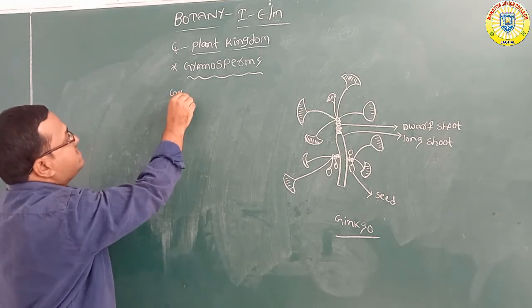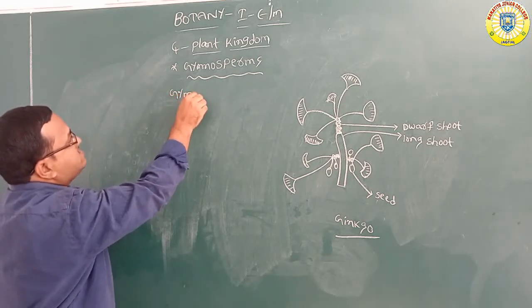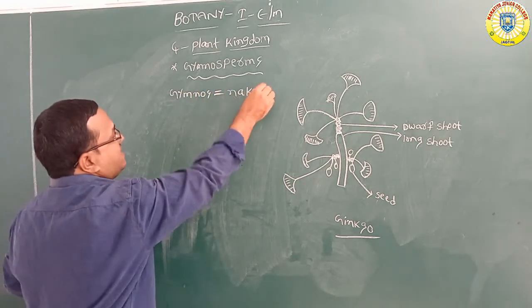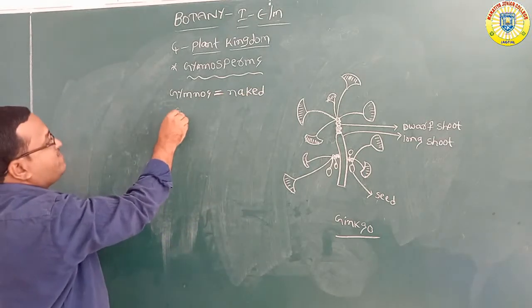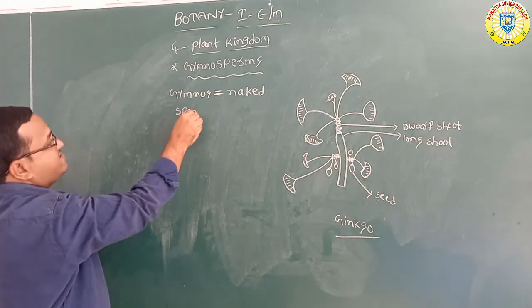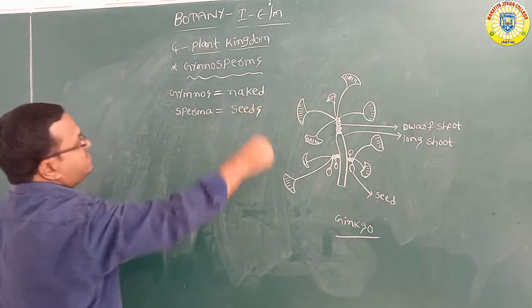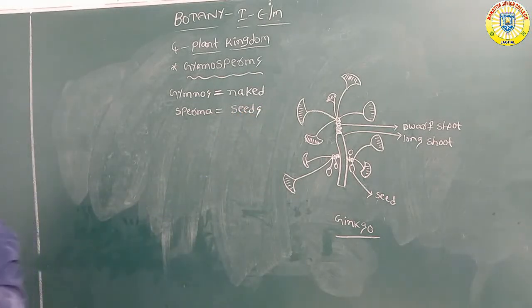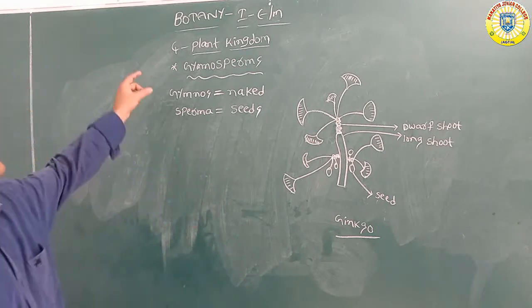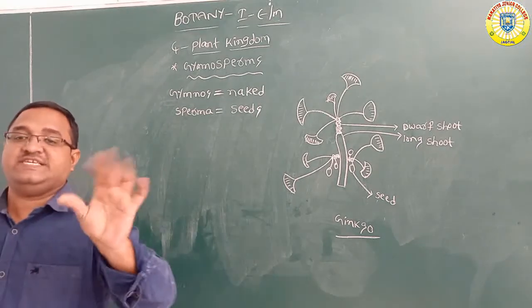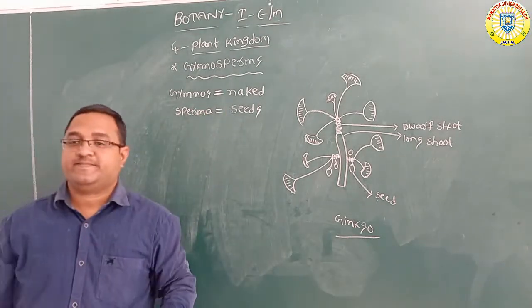Gymnos means naked. Sperma means seeds. So these gymnosperms contain naked seeds. What is meant by gymnosperms? Naked seeds. Naked means open.